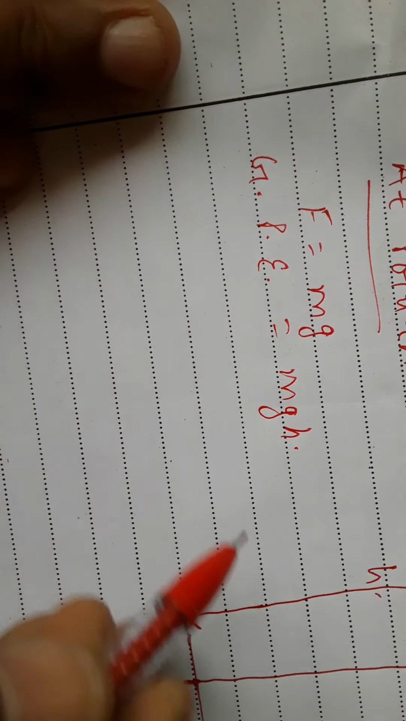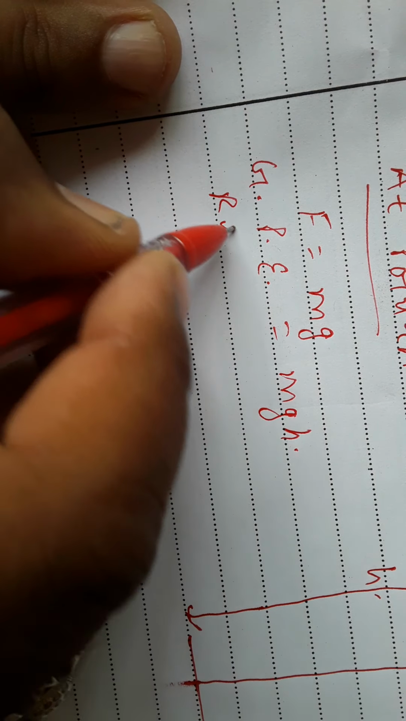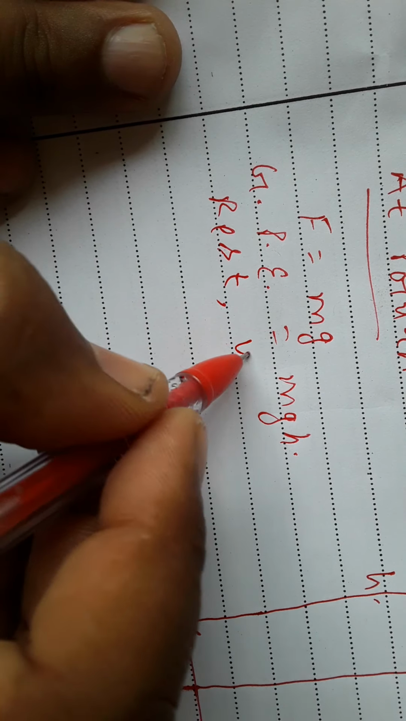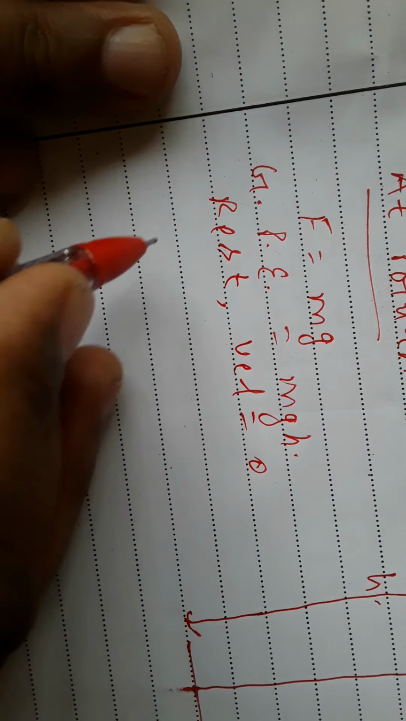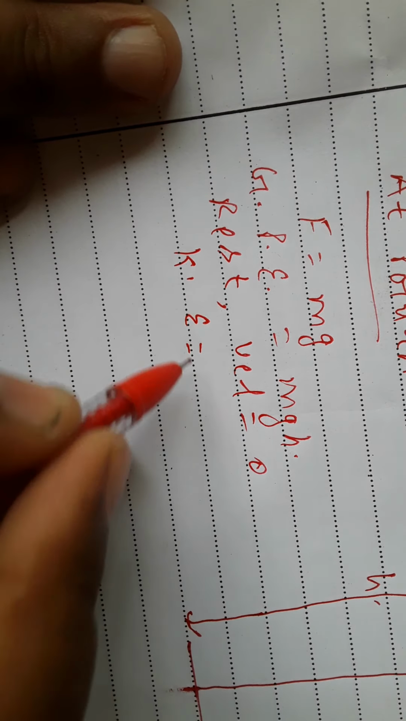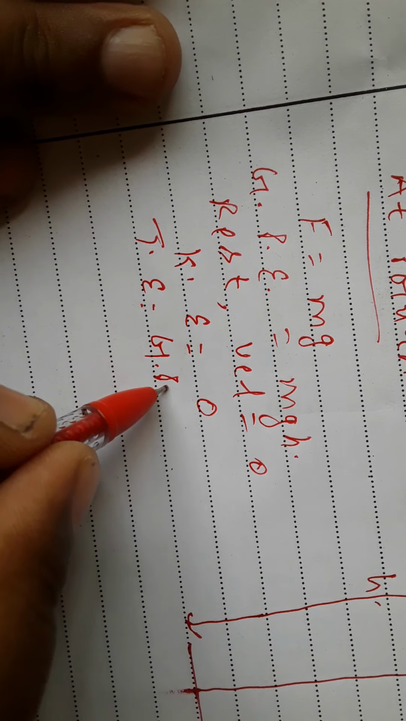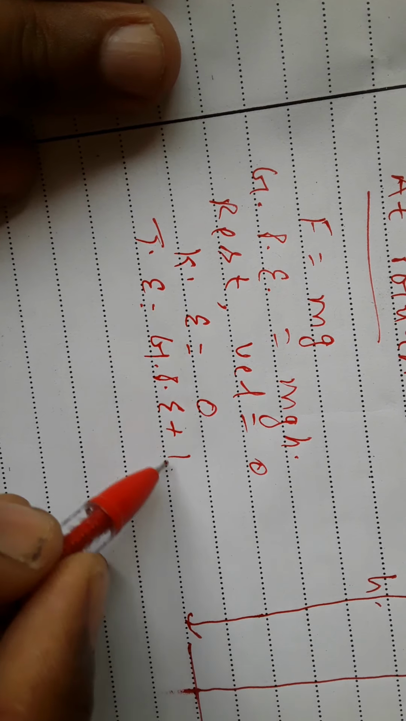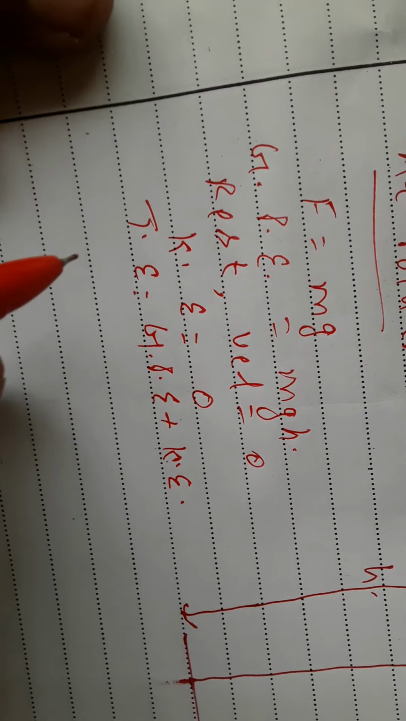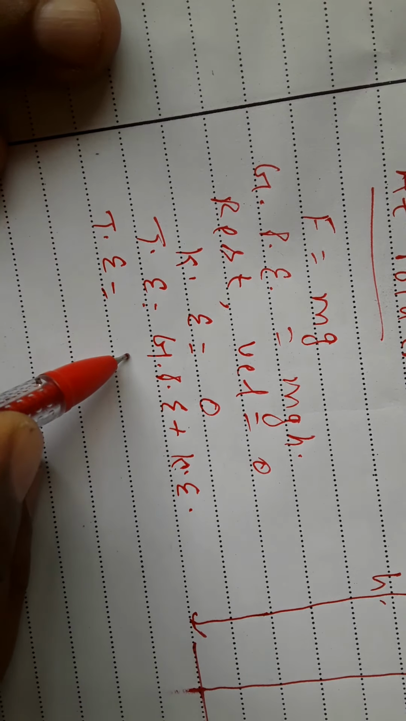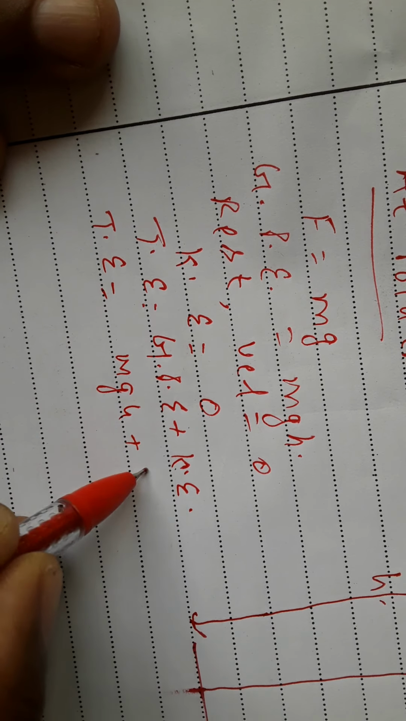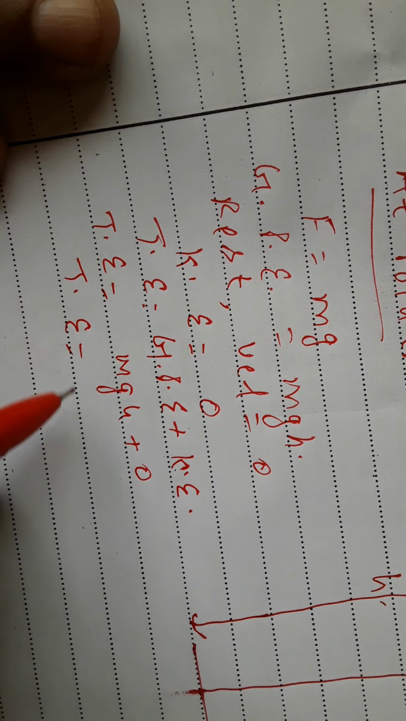At point A, the object is at rest, so its velocity will be 0. So we can say kinetic energy is 0. So total energy is gravitational potential energy plus kinetic energy. We can write mgh plus 0. So total energy will be mgh.